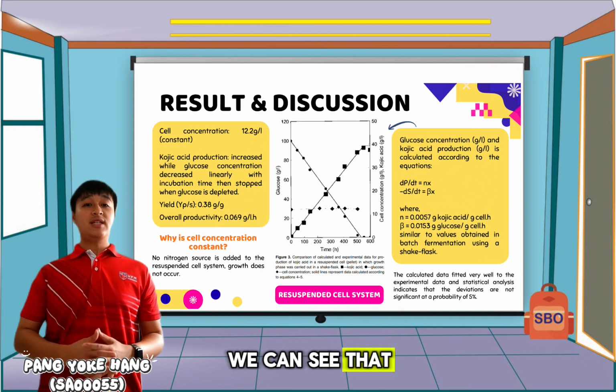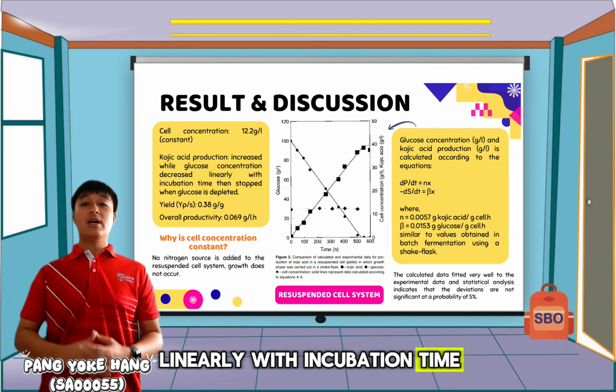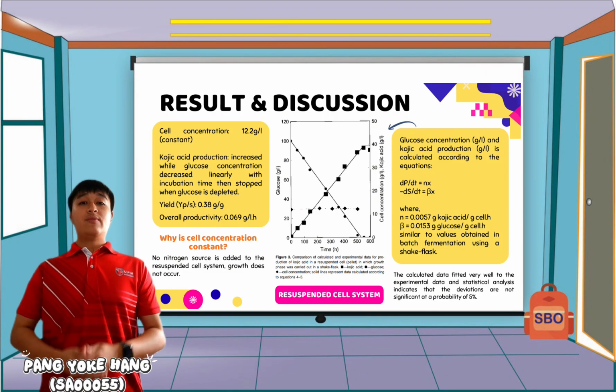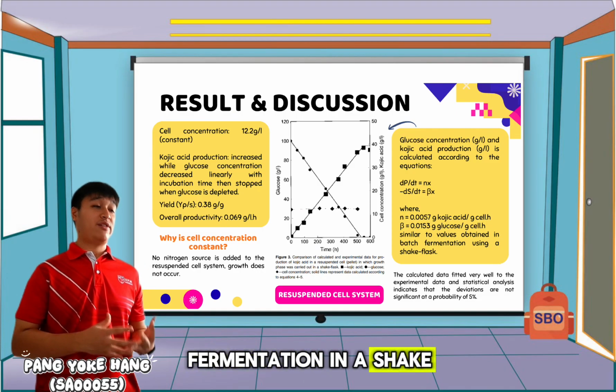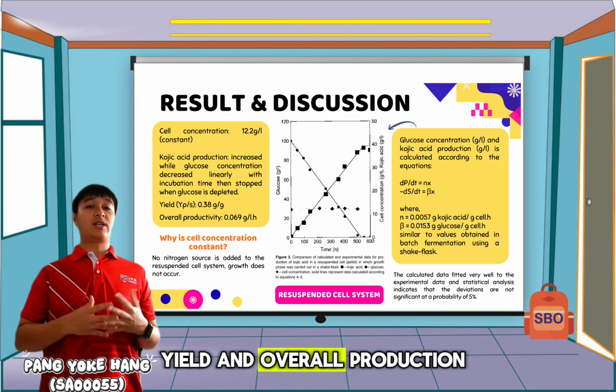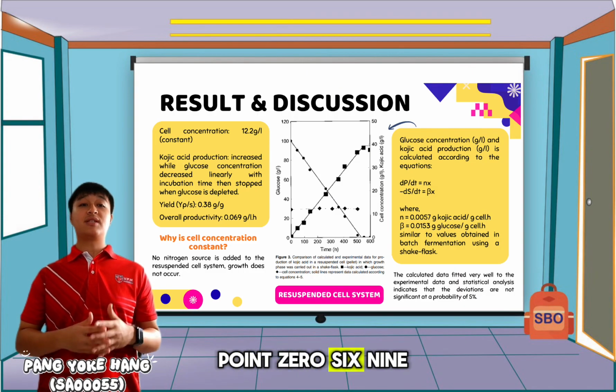So in the graph, we can see that Kojic acid production increased while glucose concentration decreased linearly with incubation time, then stopped when glucose is depleted. The kinetic parameter values of α and β are similar to the values from the batch fermentation in a shake flask, and so the yield and overall production of the resuspended cell system is 0.38 and 0.069.